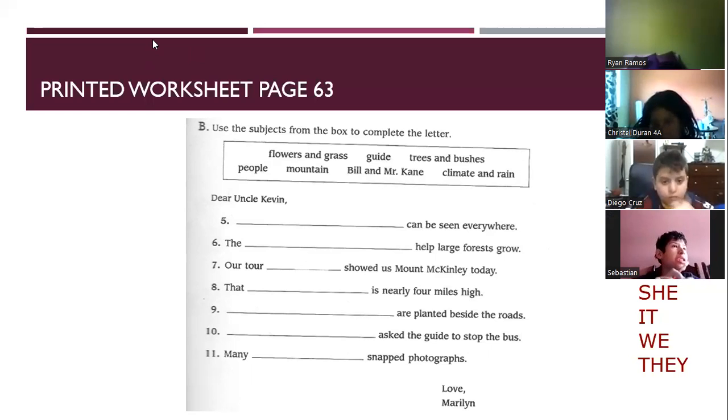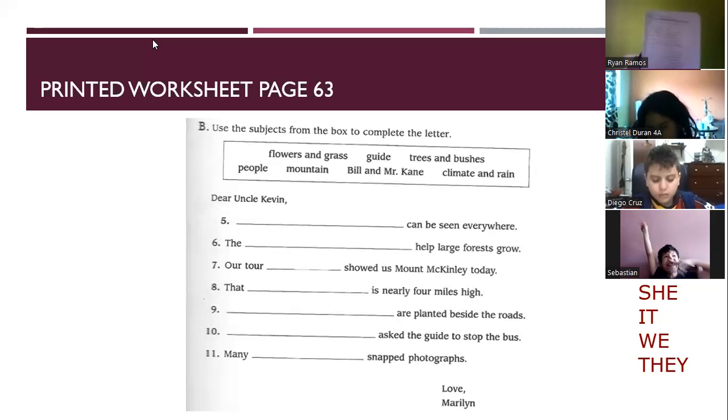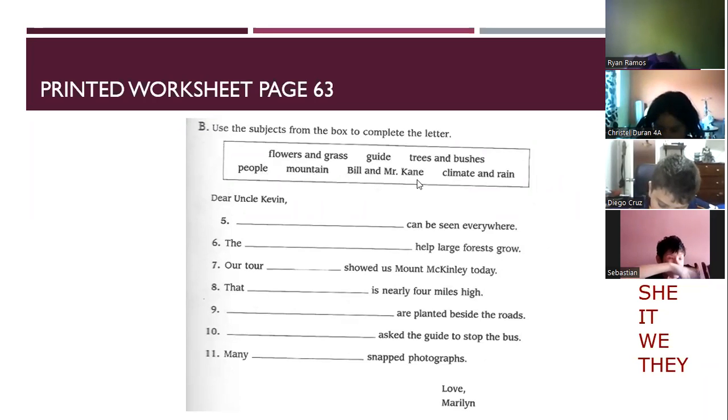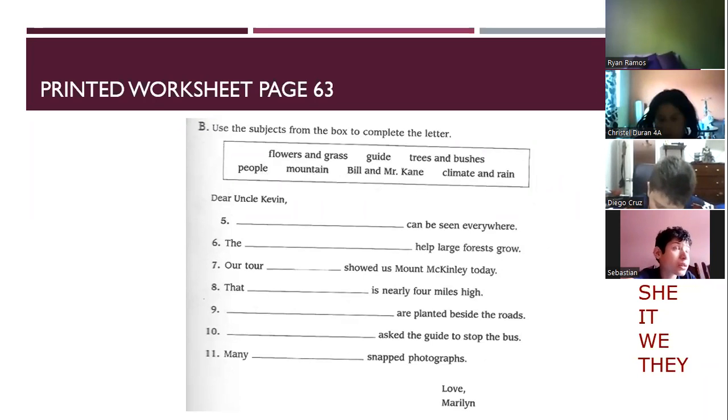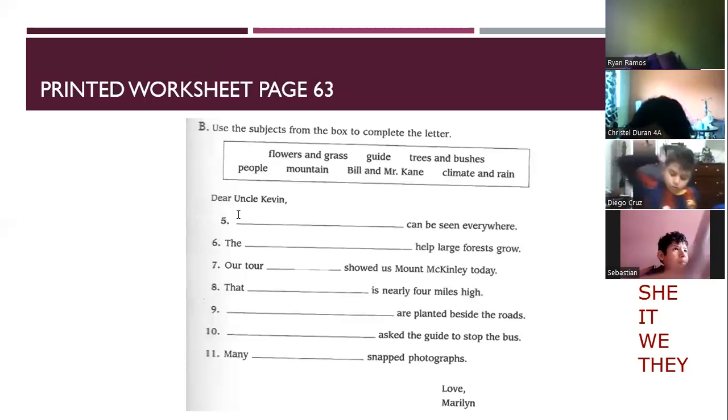Ryan, show me the page, please. Okay. So the subjects we can use are flowers and grass, guide, trees and bushes, people, mountain, Bill and Mr. Kane, climate and rain. Let's begin to complete the letter. Dear Uncle Kevin. We need a capital letter over there. Bill and Mr. Kane, probably. Trees and bushes.